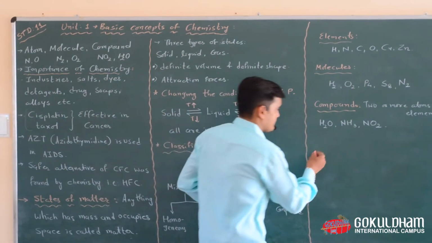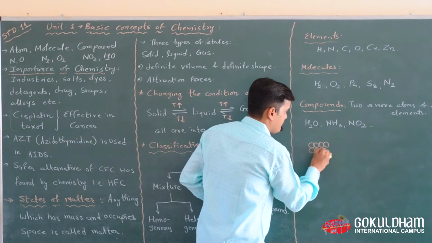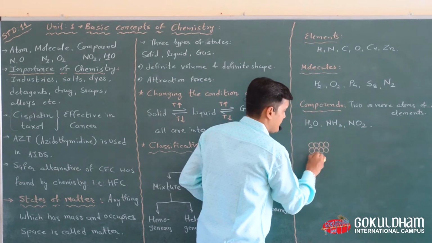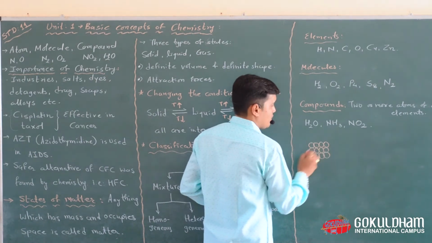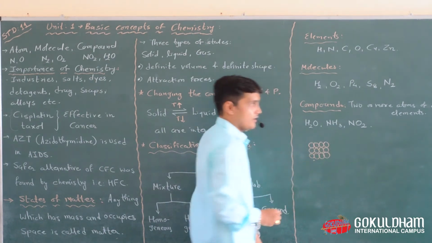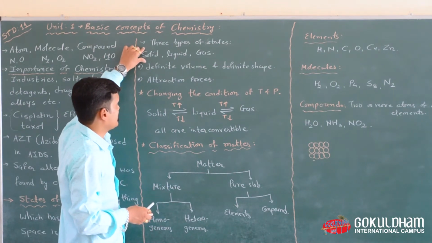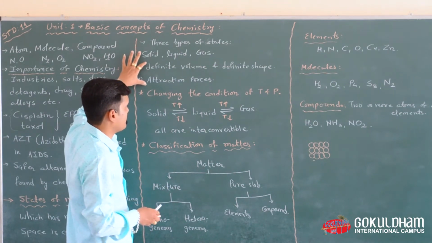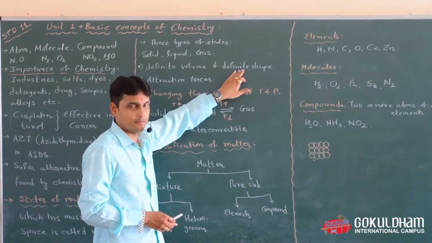In solids, the particles are arranged in a very uniform design, attached closely with each other, because these three categories are based on two major points: definite volume and definite shape.